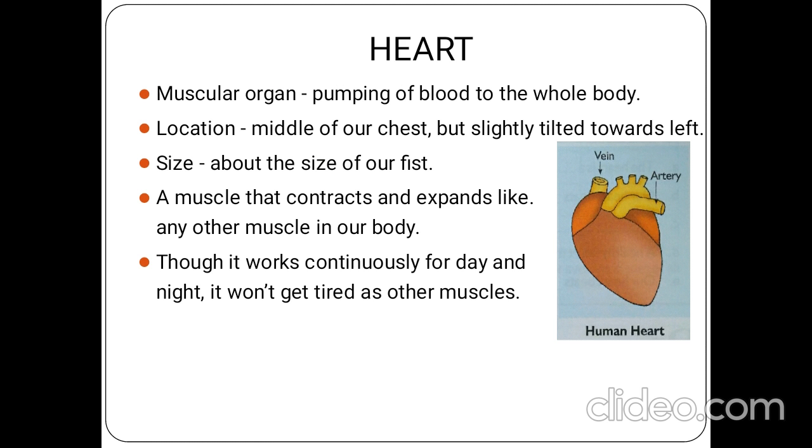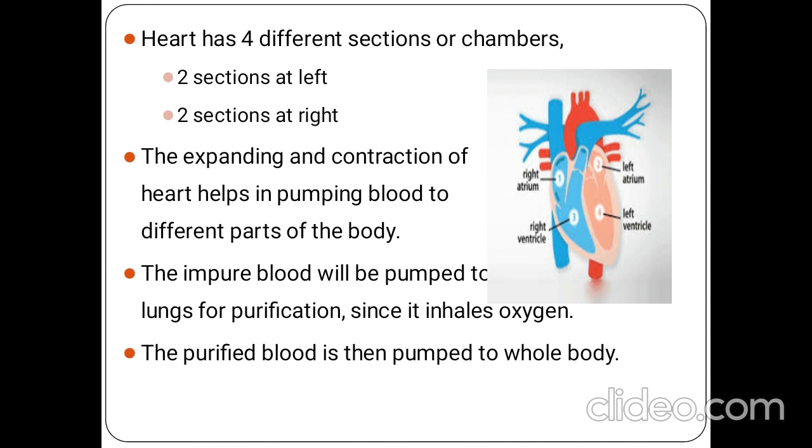The heart is divided into 4 sections or chambers. 2 sections are on the left side and 2 sections are on the right side. The pure blood will be pumped to all parts of the body from the left side section of the heart. And the impure blood from the heart will be pumped to the lungs through its right side section for purification. This is what is happening in the heart.